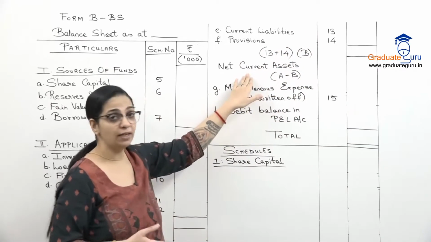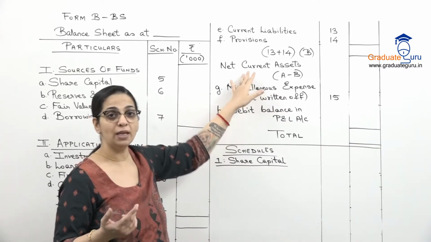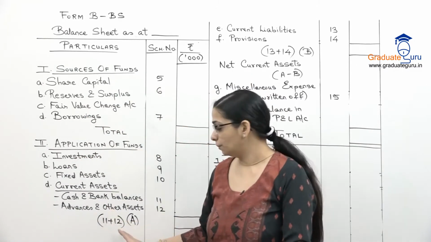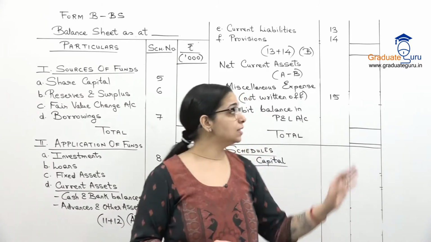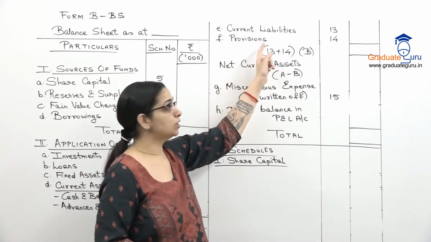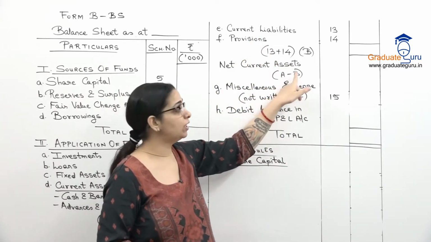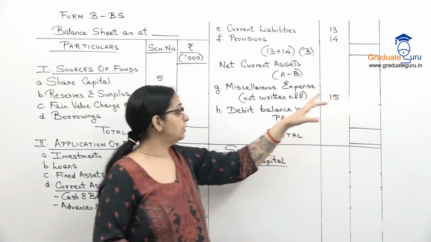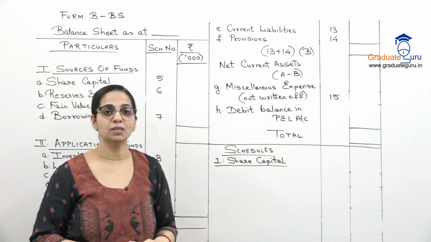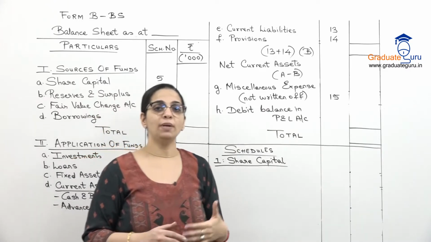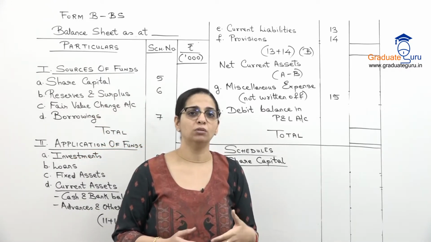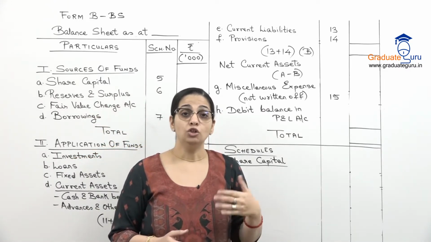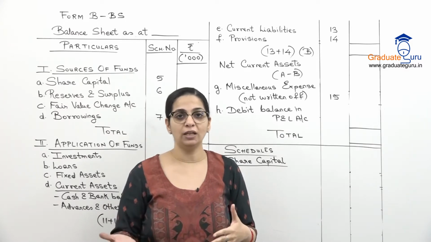And then we will find the net current assets, which will be your current assets total, that is A, minus your liabilities and provisions, which is B. So A minus B will give us net current assets. Then we will have miscellaneous expense not written off. So ऐसे कोई भी expenses है like discount on debentures etc. जो हमने अभी तक write off नहीं किए हैं.